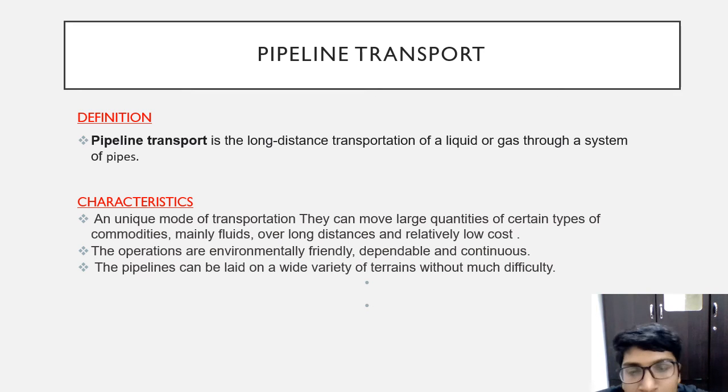The pipeline is a long-distance transportation of liquid and gas. The characteristics of the pipeline are that it can move larger quantities of fluids at a low cost, and it's environmentally friendly because not much energy is used. The pipeline can be laid in a wide variety of places easily.